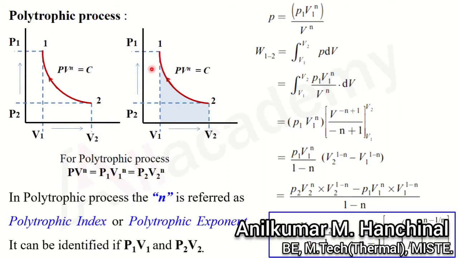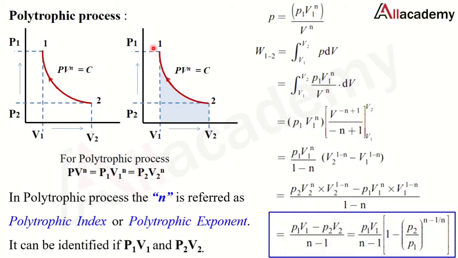Now the work done in a polytropic process is the area under the curve 1 to 2. Whatever the area is, that will be your work done in a polytropic process. Now we know the general equation for a polytropic process: PV raised to n equals P1 V1 raised to n, which equals P2 V2 raised to n. By considering this equation, I can write P equals P1 V1 raised to n, with V raised to n in the denominator.